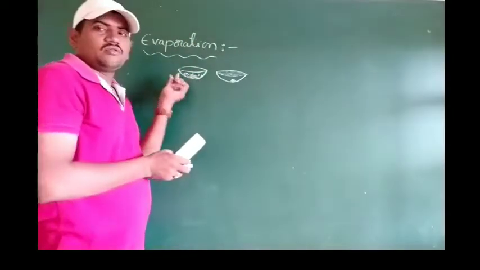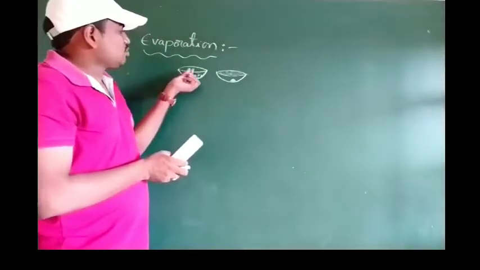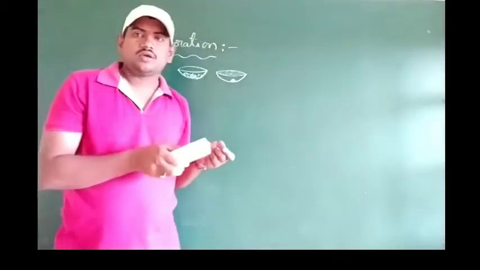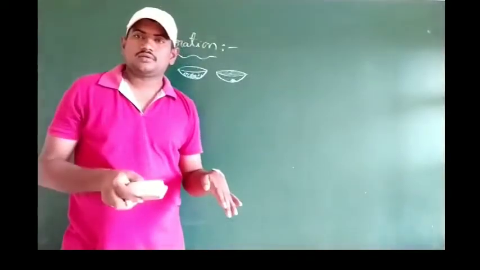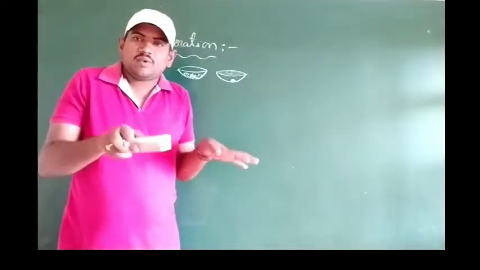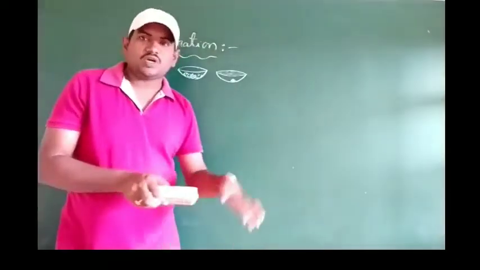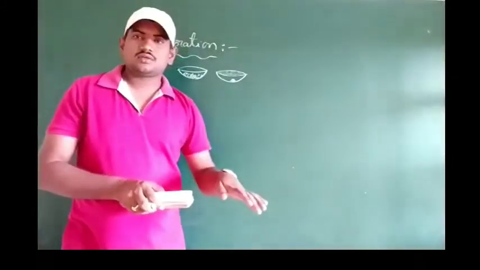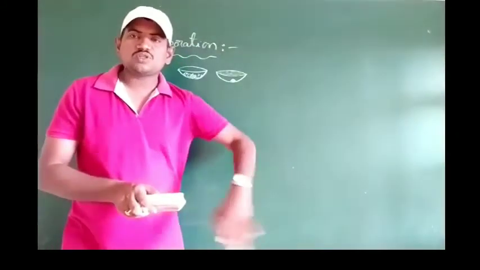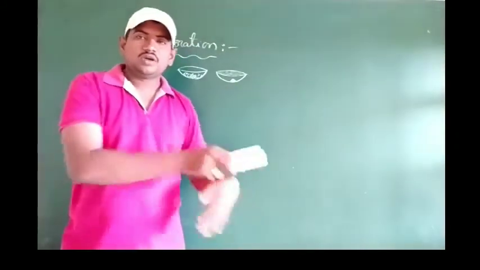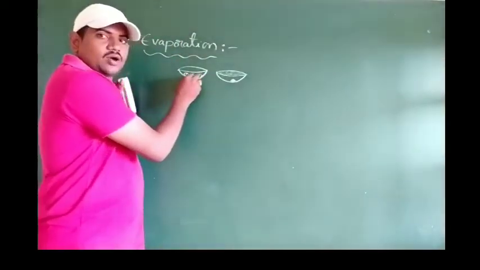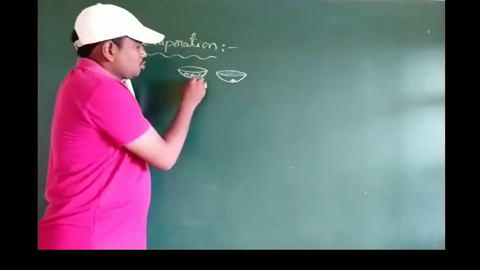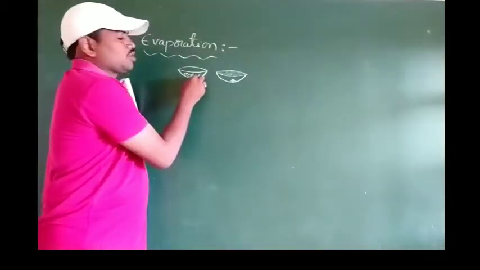they will try to move from one place to another. For example, after washing the room, we switch on the fan. The air molecules push the water molecules present on the surface, so those molecules move. When they are moving randomly like this, the bottommost molecules provide energy.